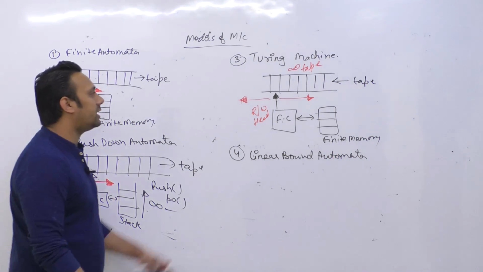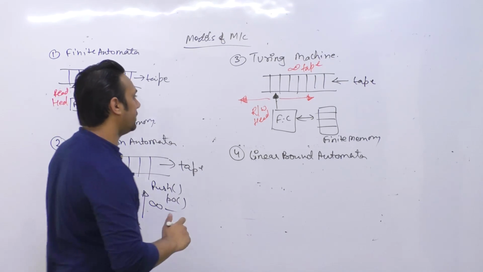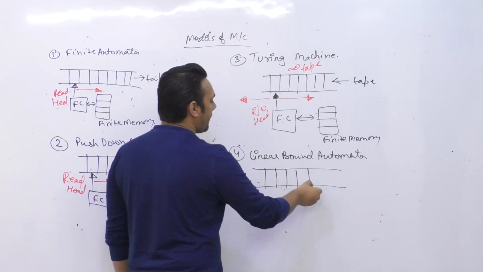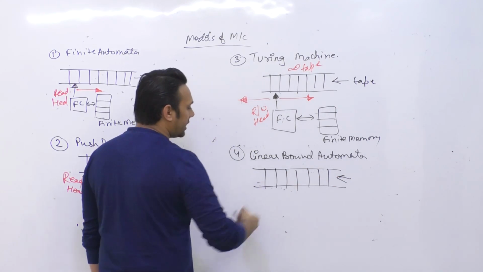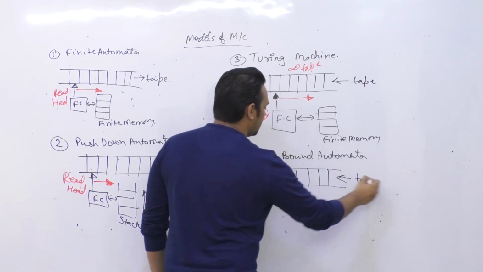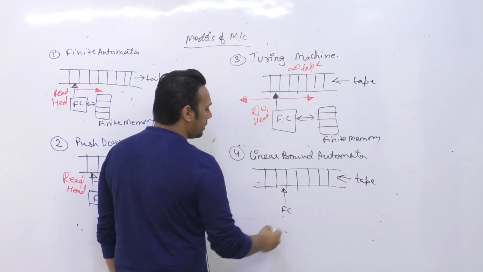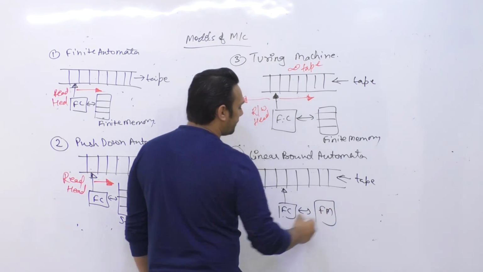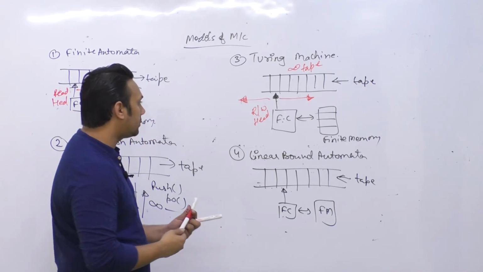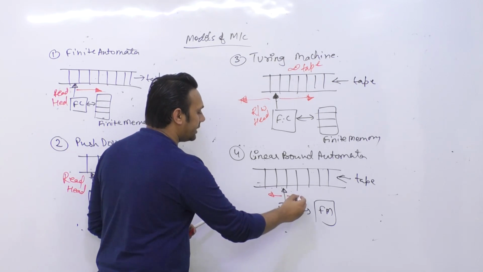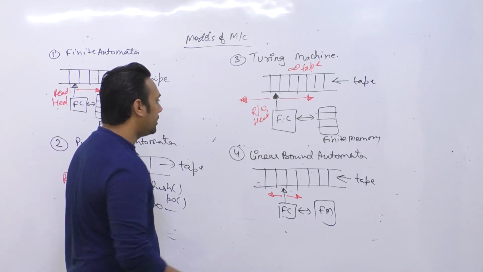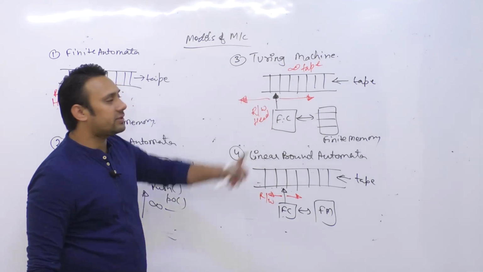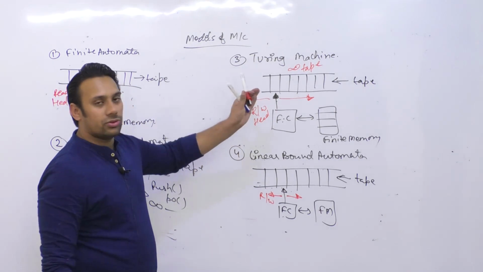So between a linear bound automata and a Turing machine, there is a very, very slight difference. So what is the difference? So this is a tape. Again, this is your finite control, and this is your finite memory. This finite control can go in both directions. This read-write head can go in both directions. It can read as well as write. But the difference is, in a Turing machine, it can also go beyond the string.